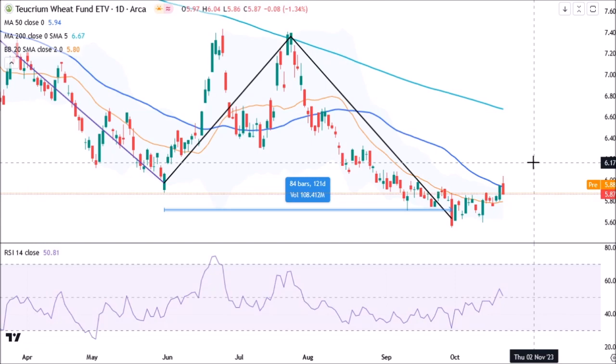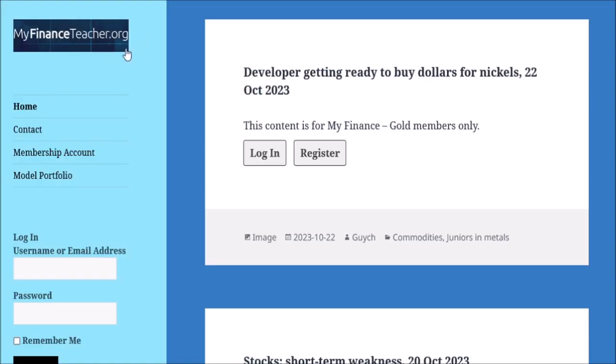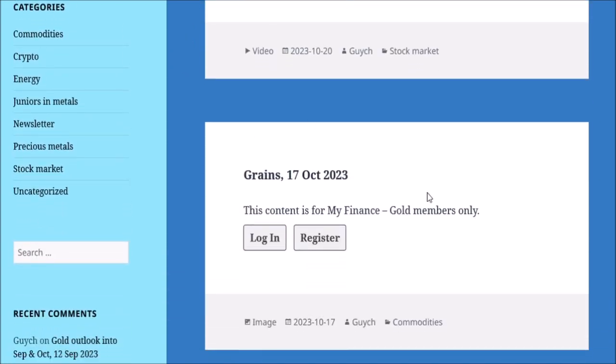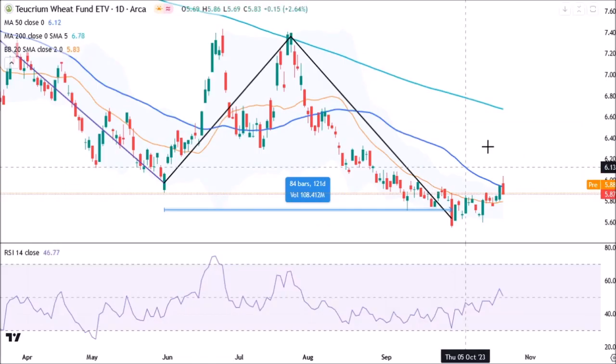And before we move on to the most interesting cautionary sign, let me remind you that at myfinanceteacher.org we have already talked about grains quite a few days ago. So we are fortunate enough to have the luxury of that risk management, placing the stop losses, for example, somewhere around the break-even point with currently modest profits in place.